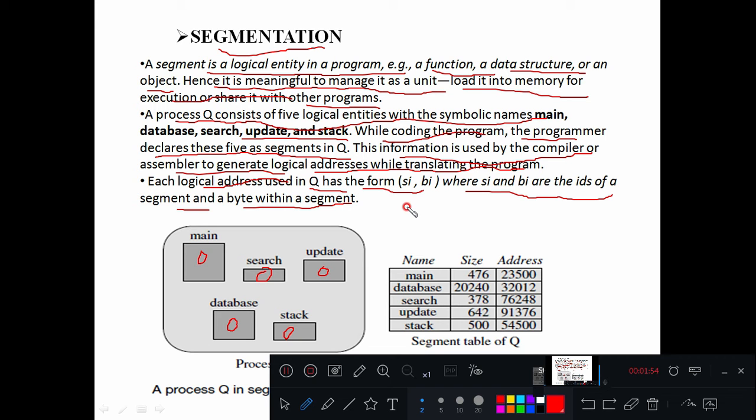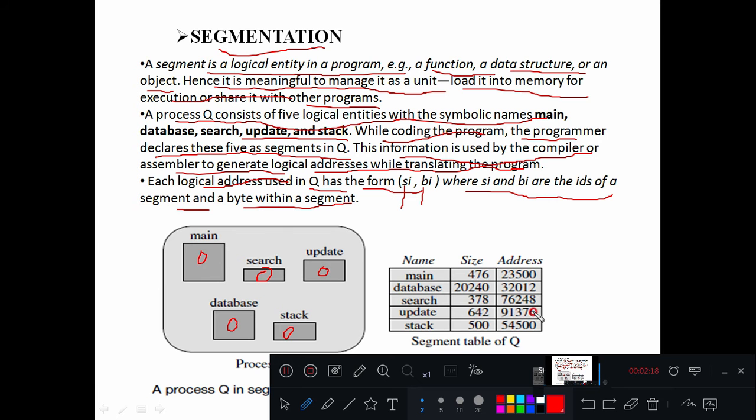So as we discussed in the case of paging, we have two components of an address, which are the page number and the byte number. On a similar basis, in the case of segmentation, it also has two components: one is the segment ID and the other is the byte number, right?